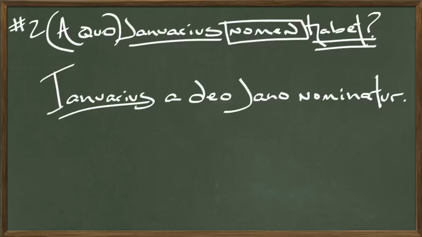And in case you don't know, our word January does come from the name of the god Janus. Janus was a Roman god. He was the Roman god of doorways, so he could see both sides of the door at the same time. He could see the outside of the door and the front of the door. He could tell what was going on in the future and in the past.